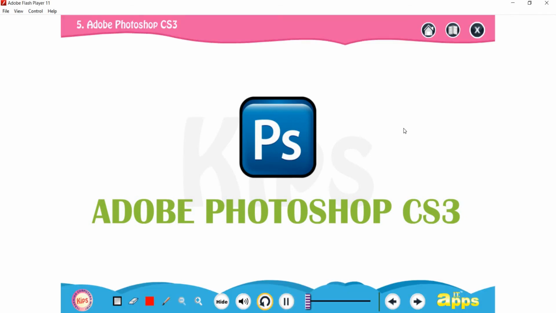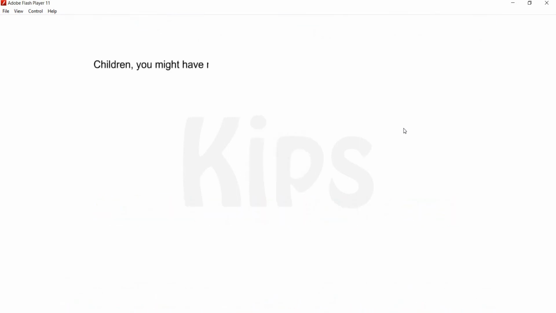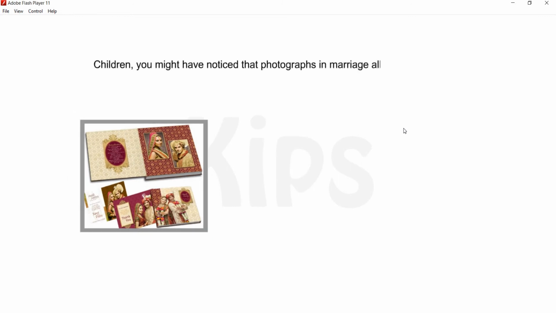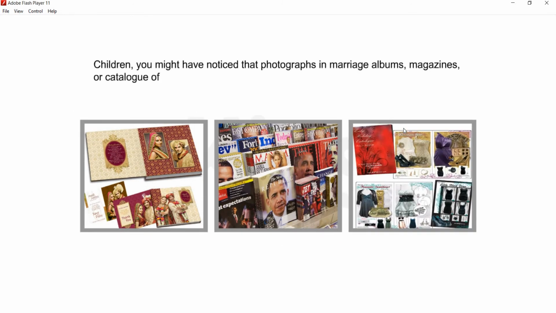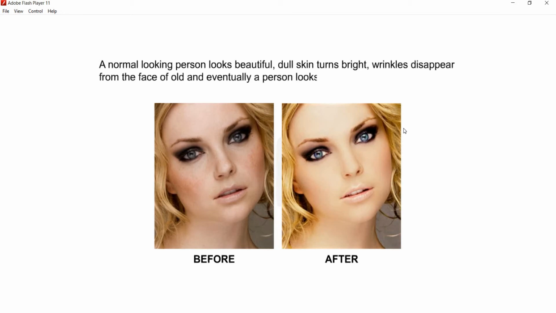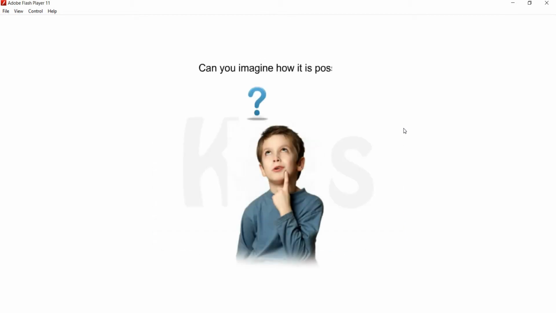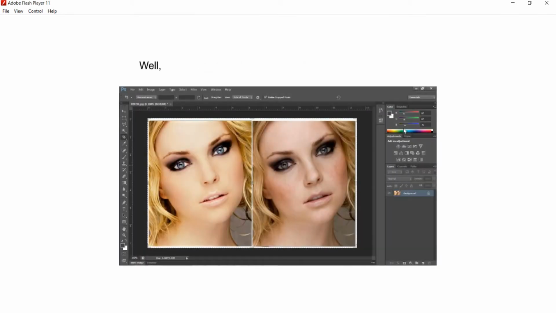The most popular image editing software. Children, you might have noticed that photographs in marriage albums, magazines or catalog of any cosmetic company are so different from the common pictures. A normal-looking person looks beautiful, dull skin turns bright, wrinkles disappear from the face of old, and eventually a person looks handsome than actual. Can you imagine how it is possible? Well, this magic is made possible with the Photoshop software.